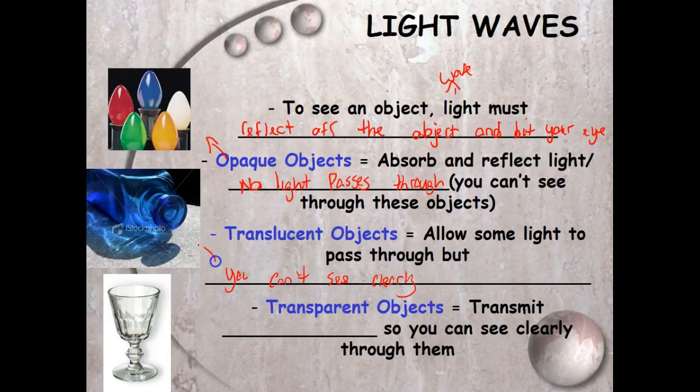Okay, and that would be an example of that. And then transparent objects transmit almost all light, so you can see clearly through them, and that would be the example right there. It just depends on the material, how thick it is, that'll let you reflect it, or if it'll let it pass through.